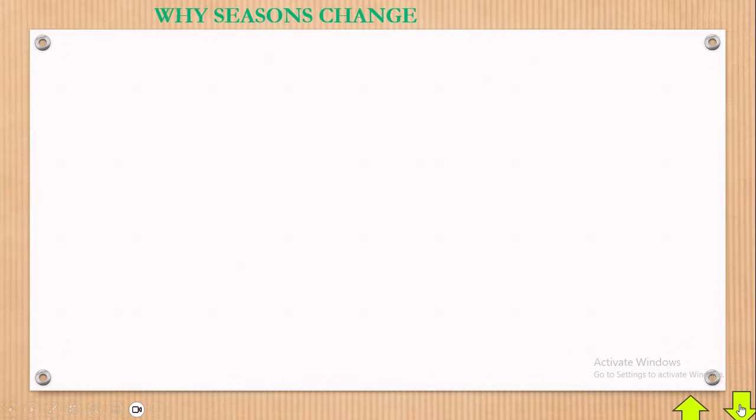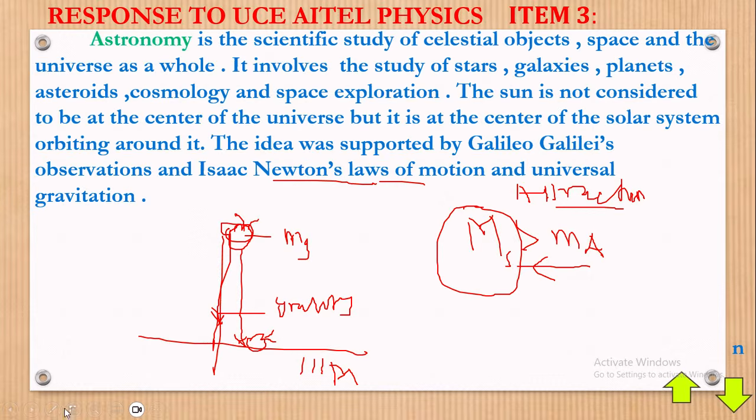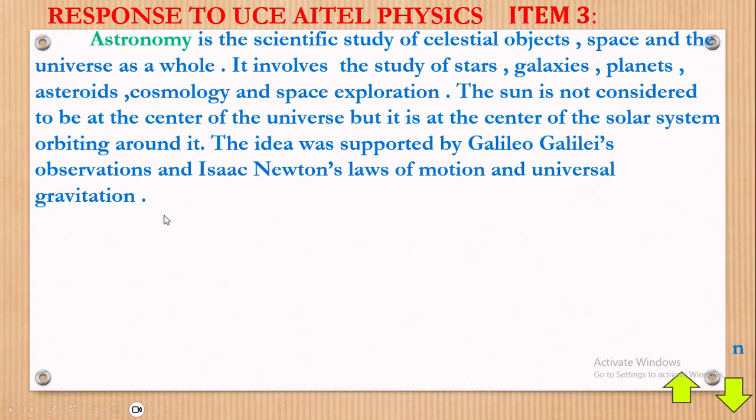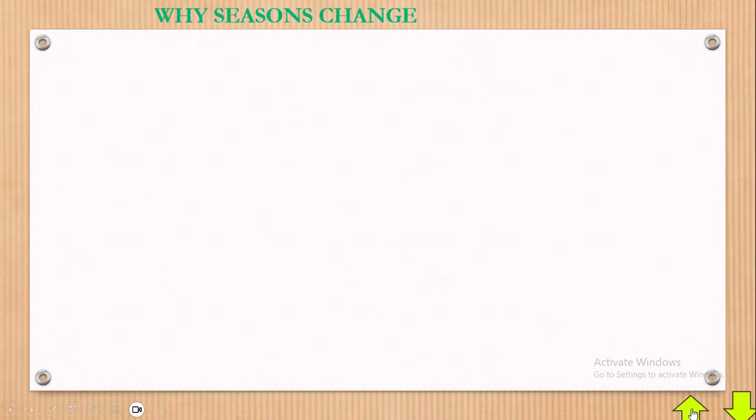Now, we want to talk about something else. Remember in the question, we had very many things. Now we have talked about astronomy. What about the time differences? Why is Brazil having different time compared to East Africa? Like those people watching football at around 9 p.m. in East Africa, which is night, but in Brazil, where the match was being cast from, it was daytime. Now, to understand what that means, let's get here.